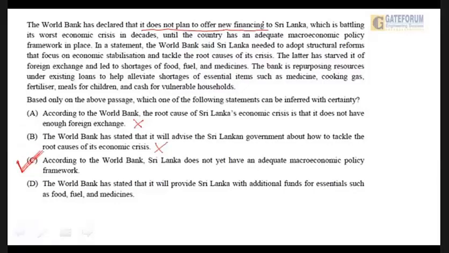What it was planning to do was repurpose resources under existing loans to divert food, fuel, and medicines to the country. So naturally, option number C wins by a margin. So this is the correct option. Let's go ahead.